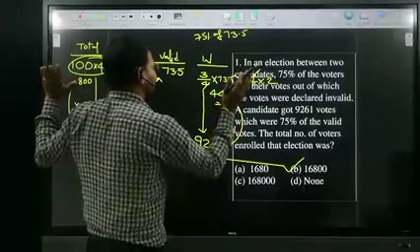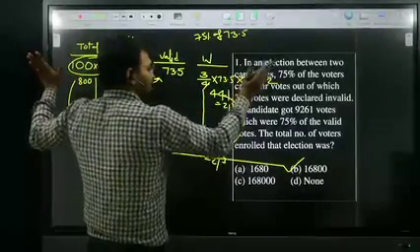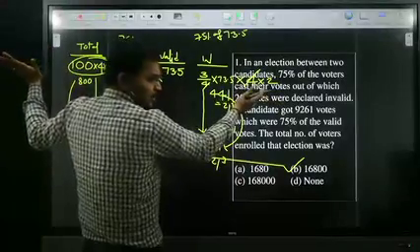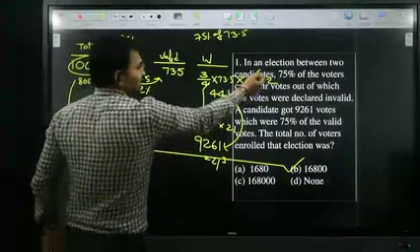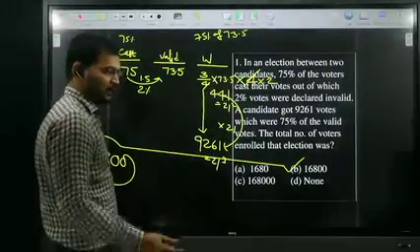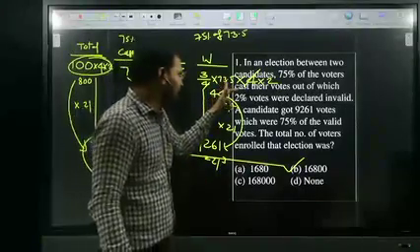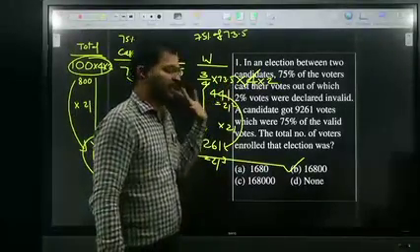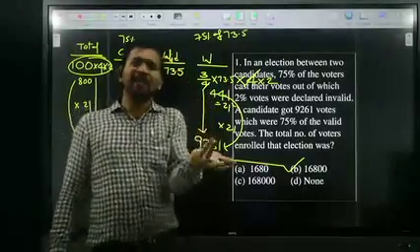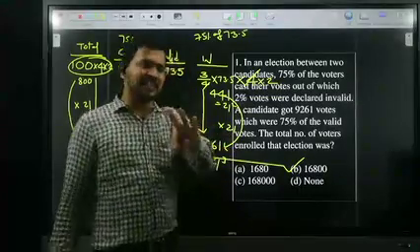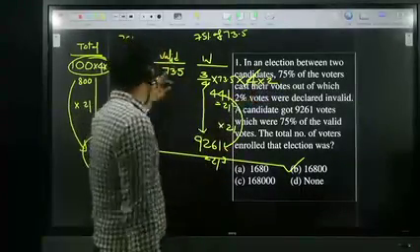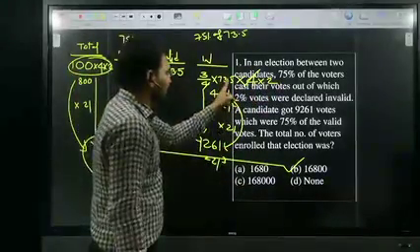In order to remove that fraction, I multiplied by 4 on both sides. So if you multiply by 4 on both sides, the 4 gets cancelled. Now it is very easy. Still, a decimal is there, Karthikeyan, 73.5. If you multiply a decimal number, it will take some time. That is the reason I multiplied by 2 on both sides. Now it is very easy.